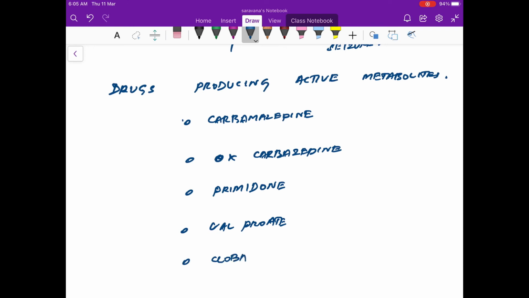All these drugs have a tendency to produce active metabolites. The others, phenytoin and levetiracetam, do not produce any active metabolite.